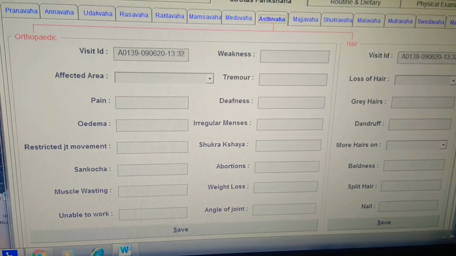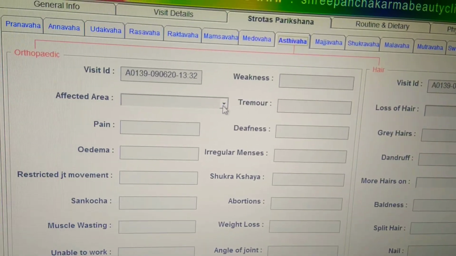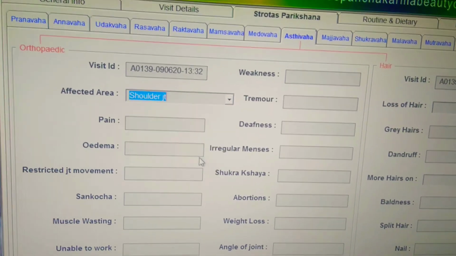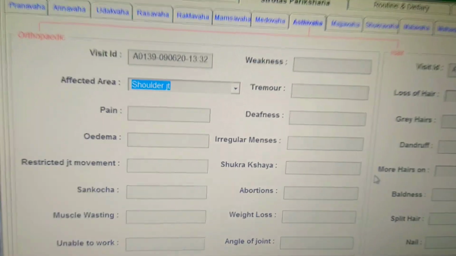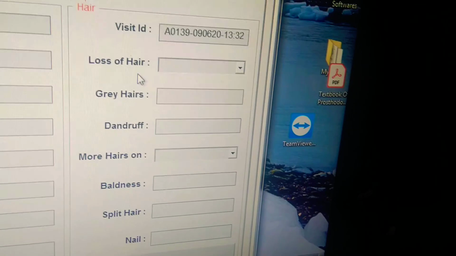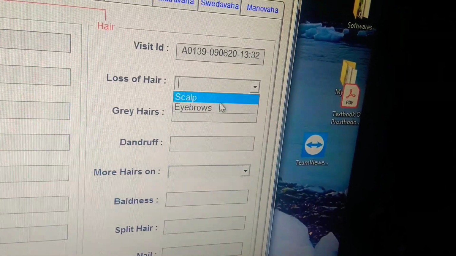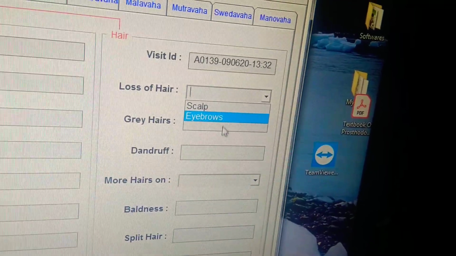Then next is Asthivaha, the bone tissue. In this also there are all the things: where the pain is located, which is the affected area, and all these things you can select, and the symptoms also you can select. And hair is also on the same page, because as per Ayurveda, hair is an upadhatu of asthi. So all these things are narrated here.